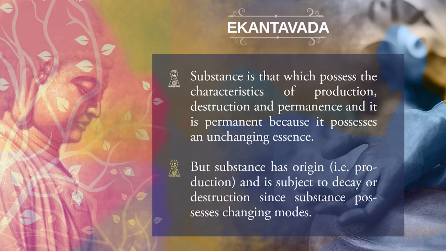So far as substance is concerned, it is said that substance possesses the characters of production, destruction, and permanence, and it is permanent because it possesses an unchanging essence. But substance has origin, and this origin is subject to decay or destruction since substance possesses changing modes.